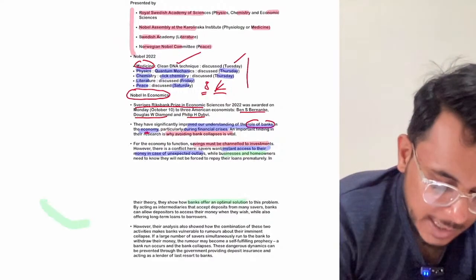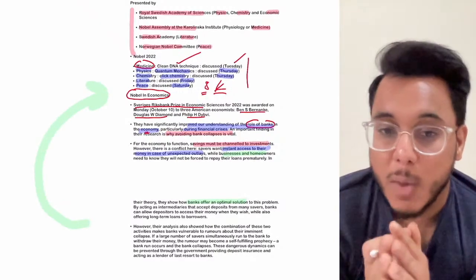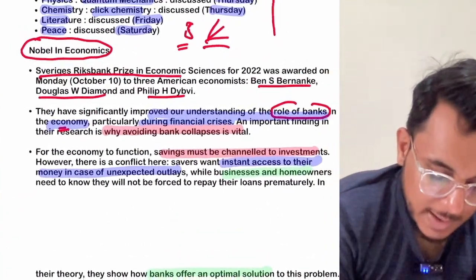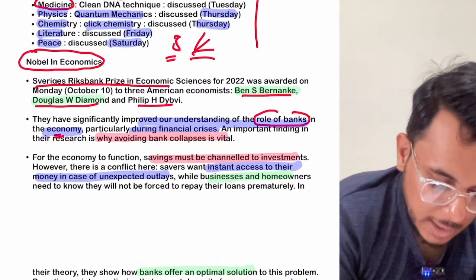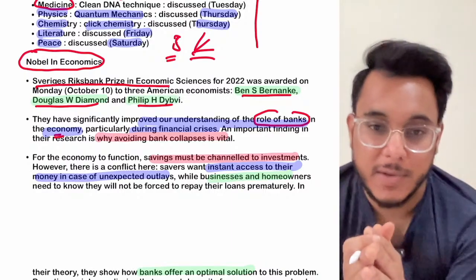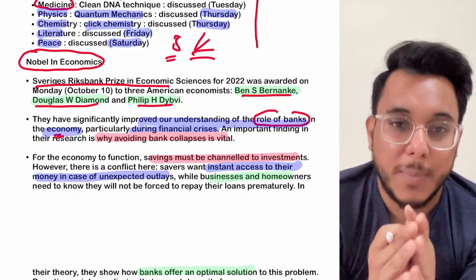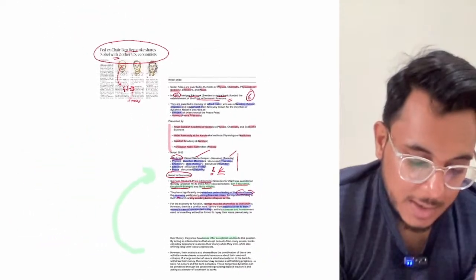Such an understanding has been provided by the economic theories of these three economists, Ben S. Bernanke, Douglas W. Diamond and Philip Y. Dybvig. So for this they have been given the Nobel Prize in Economics. Okay, so that is all about it. Now we'll move to the next article.